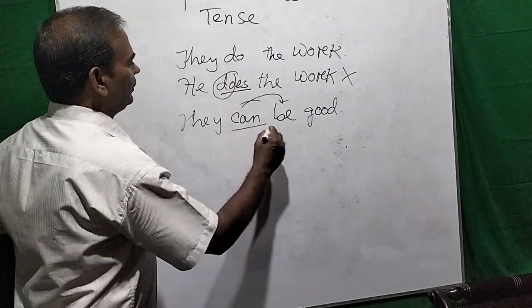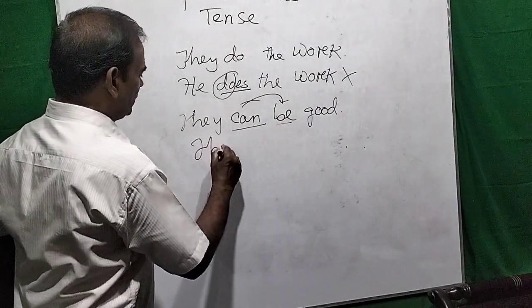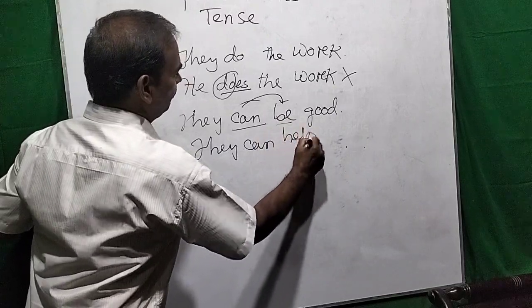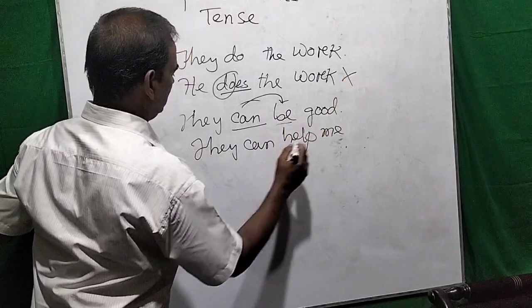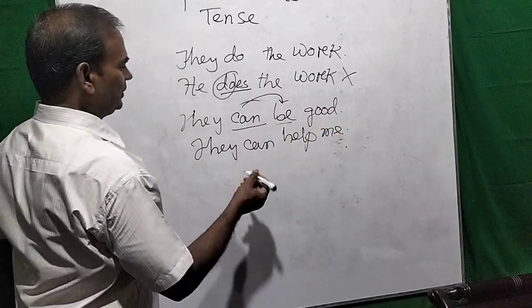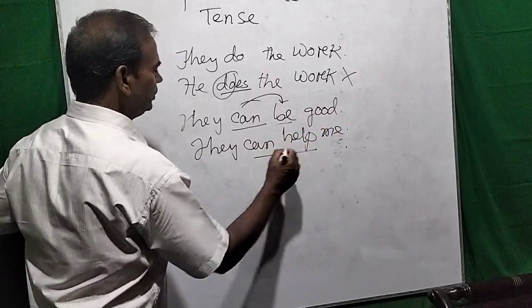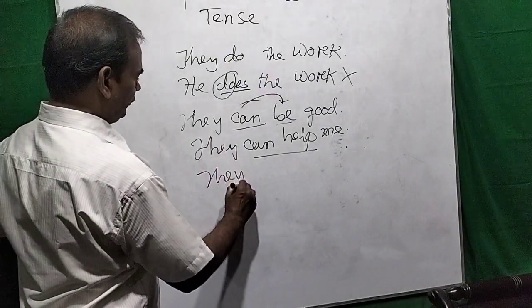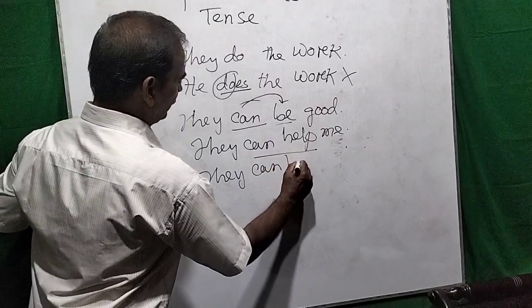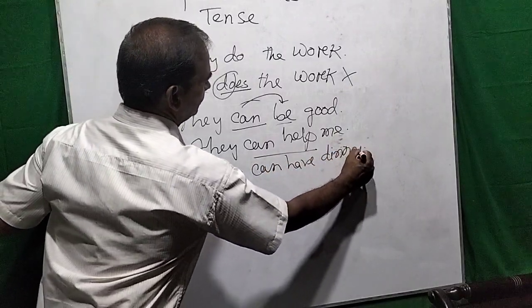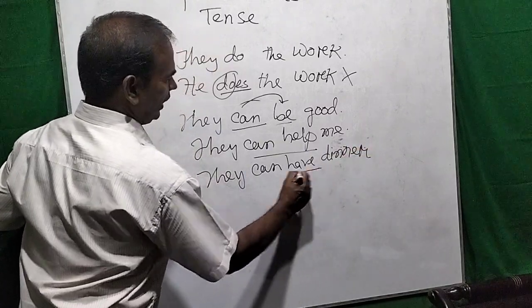So this is be verb. They can help me. This is the use of action verb. And they can have dinner. So this is the verb to have.